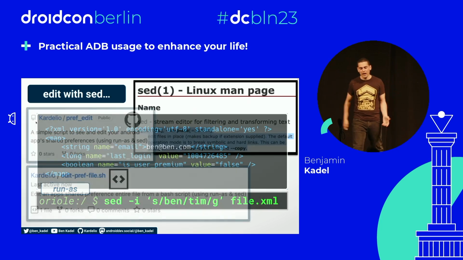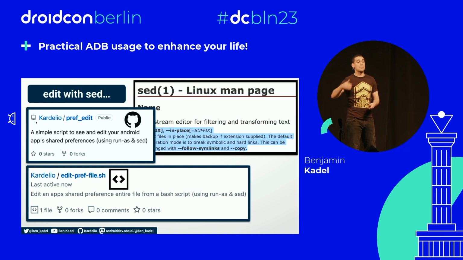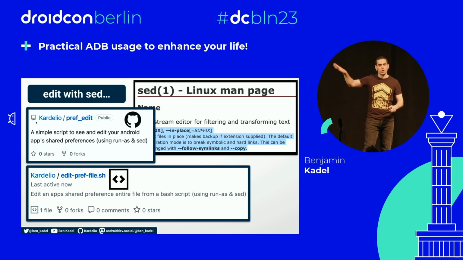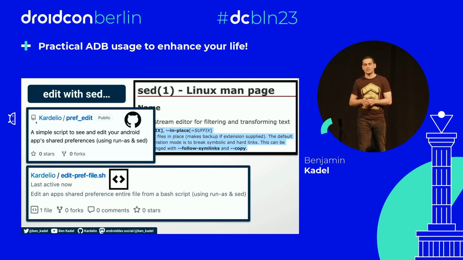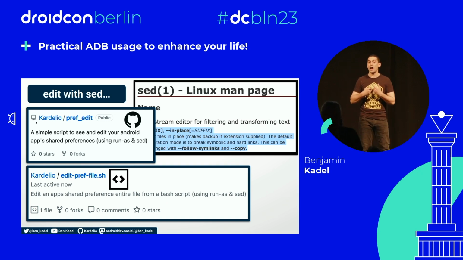So I am a giving person. I would like to gift some tools instead. And the reason that I'm gifting this, obviously, is so you can use it directly, but more so you can look at the code, see how it was done, and maybe write something yourself if you wanted to. Two things here. The first one's a repo called prefedit, and it gives you an interactive shared preference editor in the terminal. It says, hey, here's your shared preferences. Oh, you want to change that one? Well, here's the old value, here's the new value, and so on. Or the one beneath it is a gist, which is the one I much prefer.